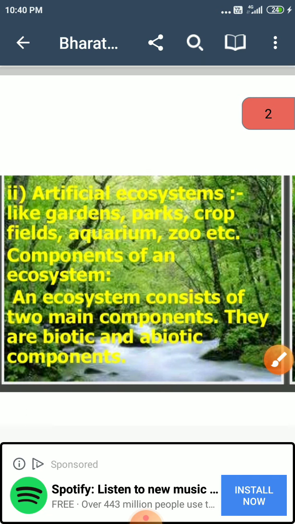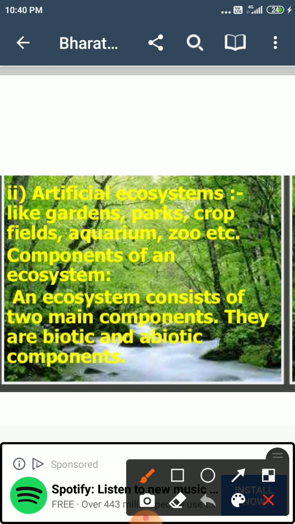Okay, next, artificial ecosystem. आर्टिफिशियल इकोसिस्टम लाइक गार्डन, पार्क्स जो हमने बनाया है. ओके, दैट्स व्हाई दे आर आर्टिफिशियल. But in the garden, in the parks, plants and animals are found. Okay, and they are interdependent on each other. Get it? The zoo, aquarium, fields, these are artificial ecosystems.